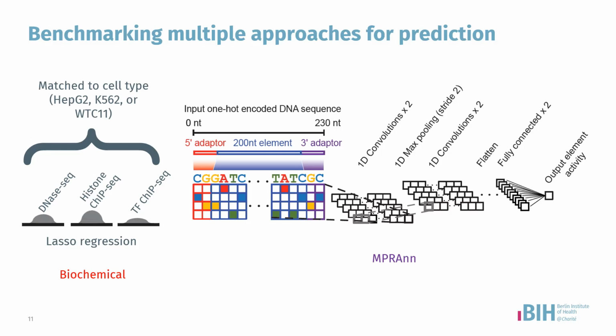To make the results directly comparable to the lasso regression model, we trained MPRA-NN using the same tenfold cross-validation on identical tenfolds of data as used before in lasso regression. The final prediction was then made on the held-out validation set.